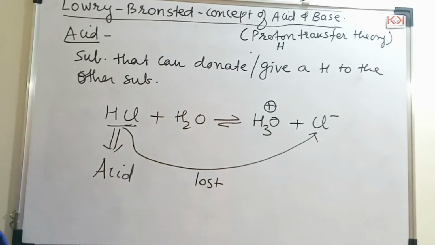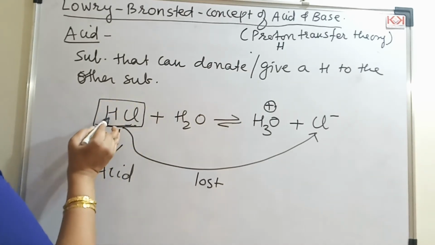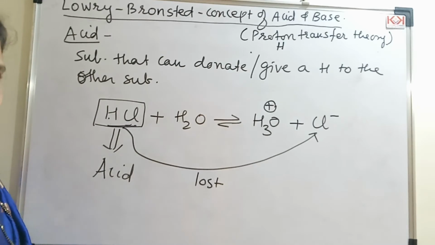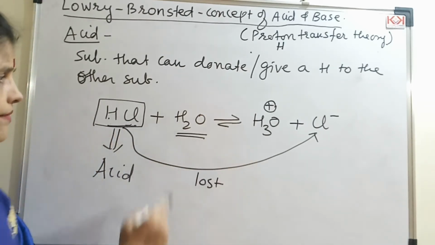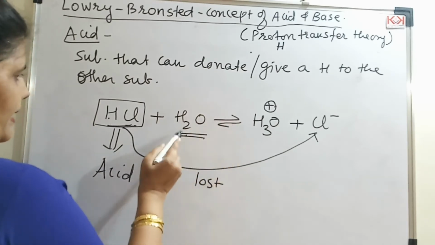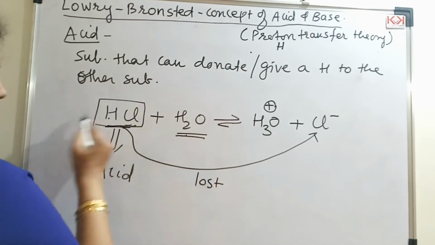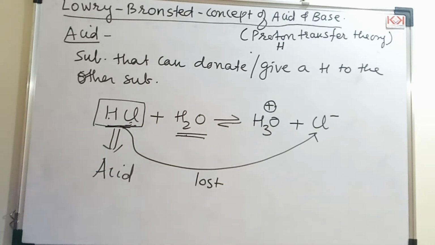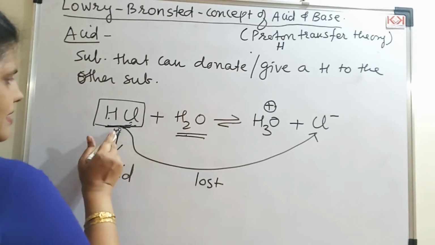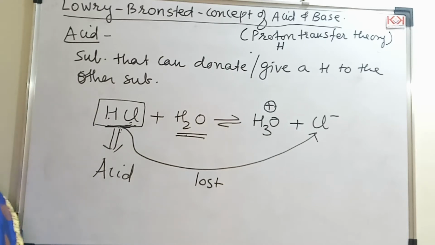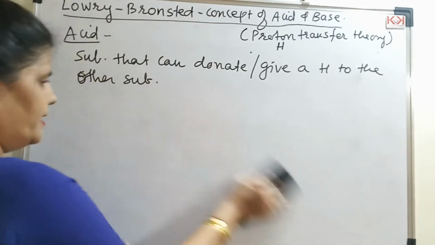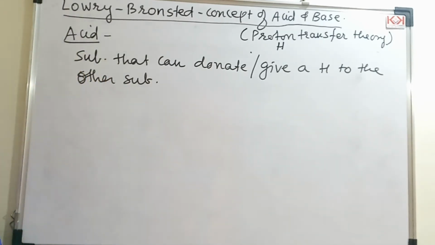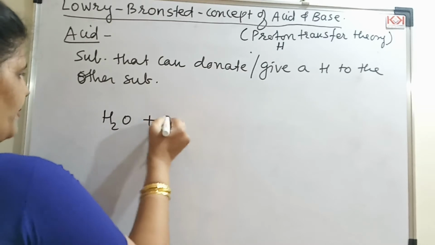So HCl is an acid according to Lowry-Bronsted. Very easy examples. One thing is very important: the species must have a proton in order to donate it. Now if I see the same example here, can water donate a proton? Even water can donate a proton, but here HCl will not accept it because of the valency of chlorine. So in this example, HCl is the acid. I'll take one more example where I will explain how water acts as an acid. For that I will take water plus ammonia.